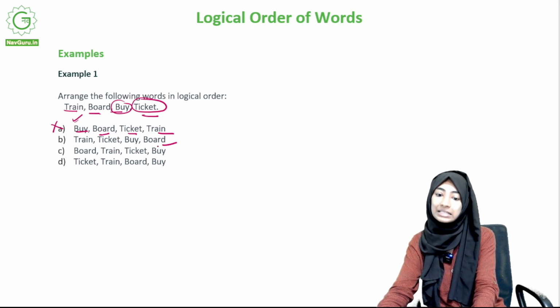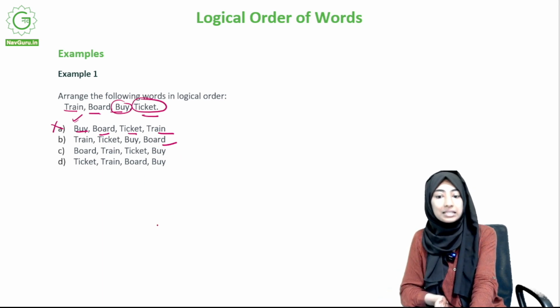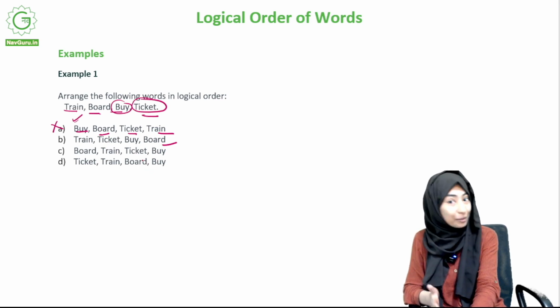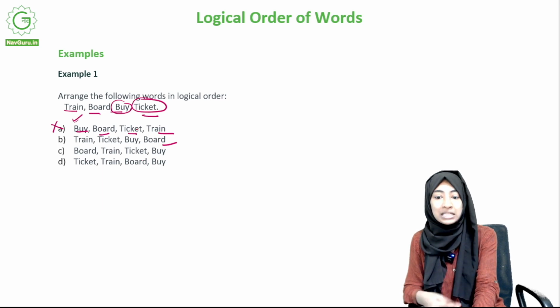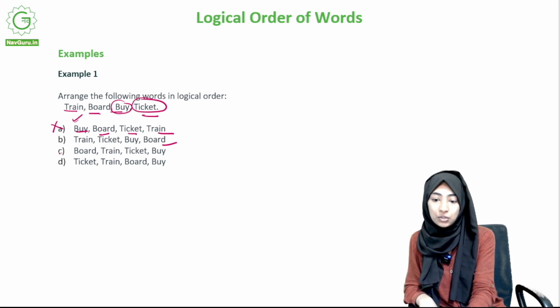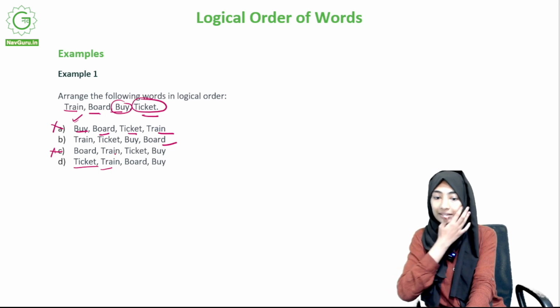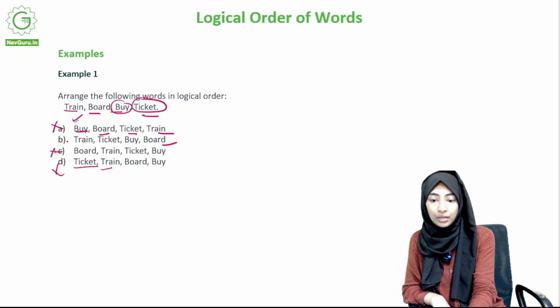Board, train, ticket, buy. Here we board the train and then buy the ticket. That's not how it's supposed to be. You're supposed to buy the ticket beforehand. So no. Ticket, train, board, buy. Again, no, because like I said, buy and ticket have to be together. So ticket, train, board, buy does not make sense. So no. So this is the answer.